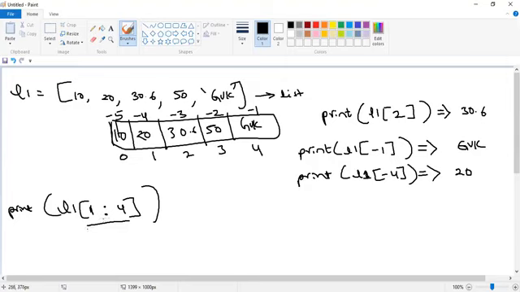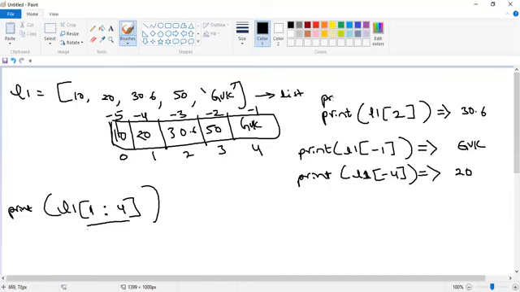Excuse me, sir. Yeah, you can ask me. Sir, for 30.6 we need to mention L1 of -4, no, sir? Sorry, L1 of -3. -3 has to be used. Yes, sir. So when I'm mentioning L1 of -4, what will it display? -4 is the index given for the 20 element, right? So it will display 20 onto the output screen. Of course, you can use even negative indexes.